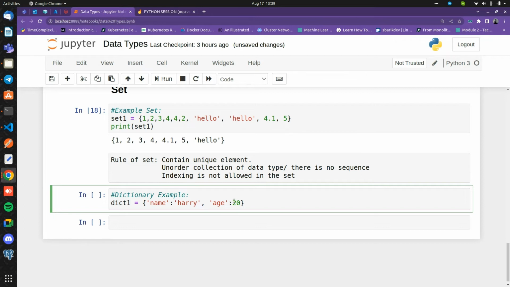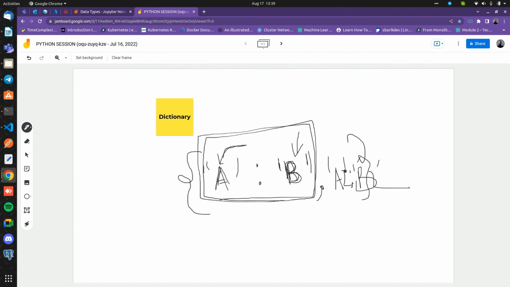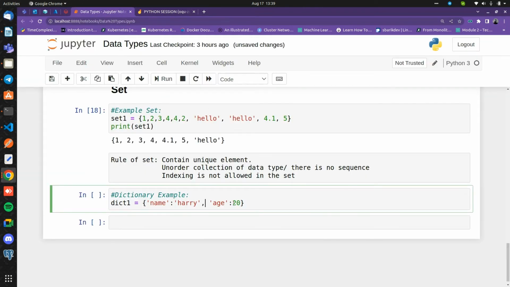As I told you, if I'm going to declare a string, it should be inside single quotes or double quotes. If I'm going to declare a numeric value, just like this, then it should not contain any string, because this is not a string but a numeric.